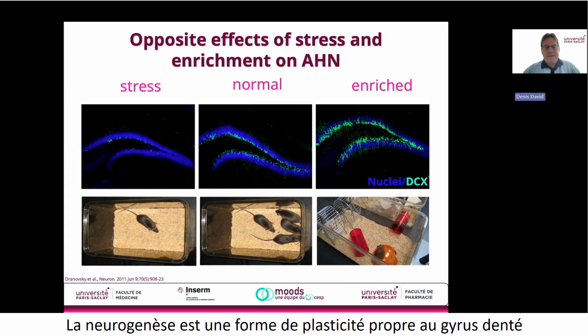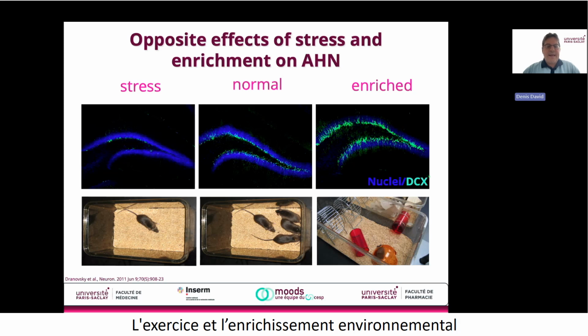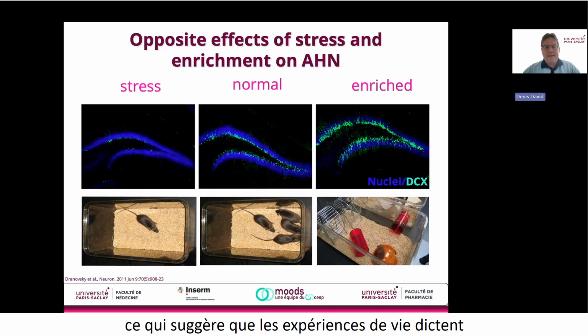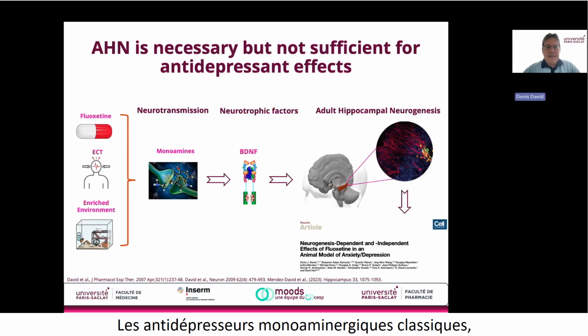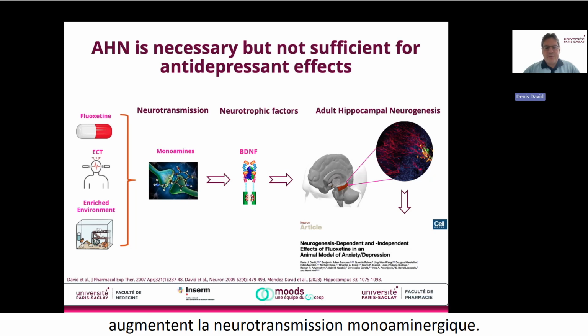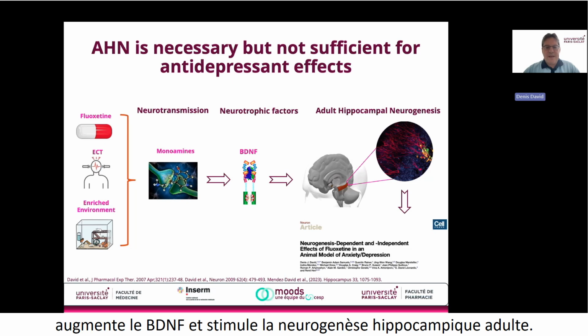Neurogenesis is a form of plasticity that is unique to the dentate gyrus. Exercise with environmental enrichment increases adult hippocampal neurogenesis, while social stress and glucocorticoids decrease it, suggesting that life experiences dictate how adult-born neurons contribute to hippocampal structure and function. Classical monoaminergic antidepressants, electroconvulsive seizure, or even enriched environment increase monoaminergic neurotransmission. This increase in monoaminergic neurotransmission increases BDNF and stimulates adult hippocampal neurogenesis.